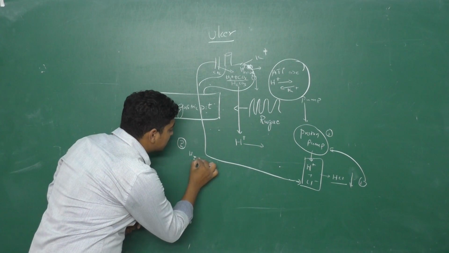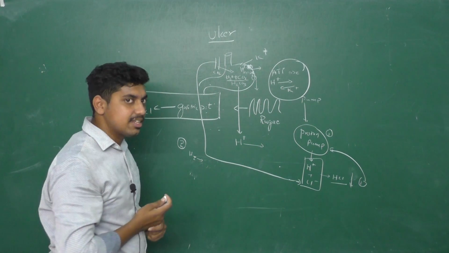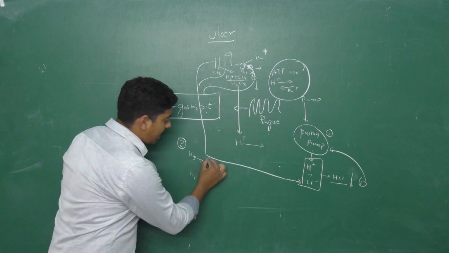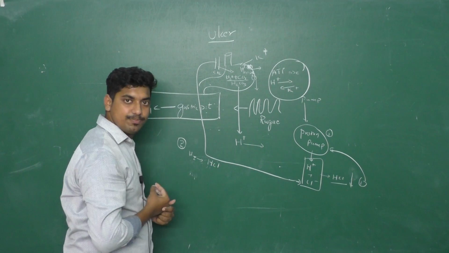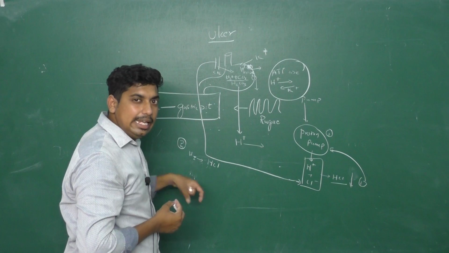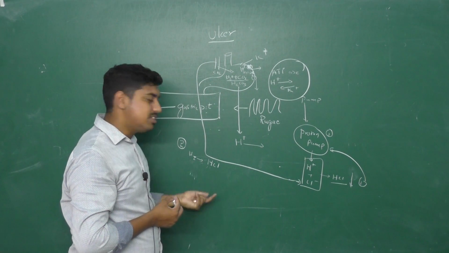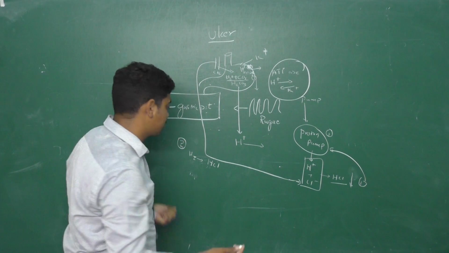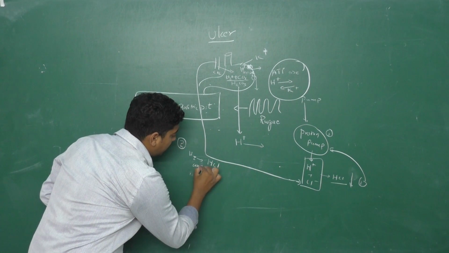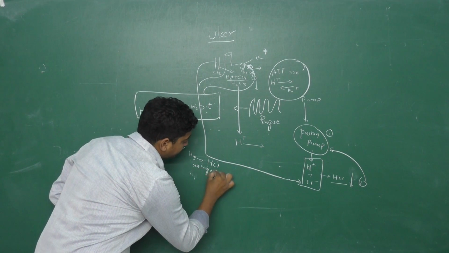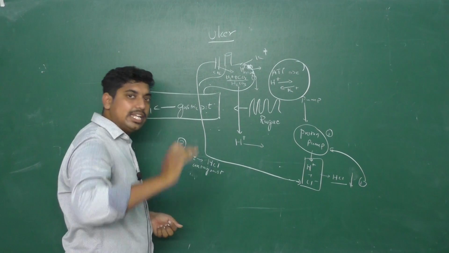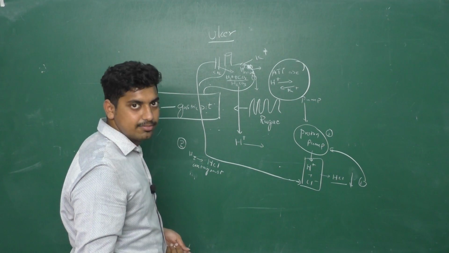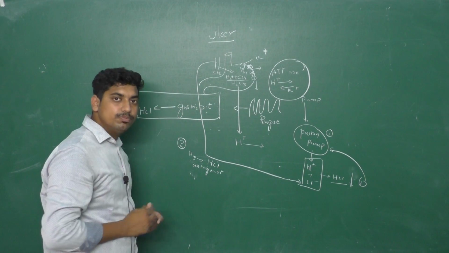What do these H2 receptors do? H2 receptors are the agents which produce hydrochloric acid. So an H2 receptor agonist will produce HCl. So we will use H2 receptor antagonists for less production of HCl. This is target number 2.